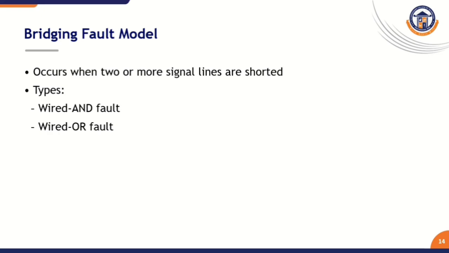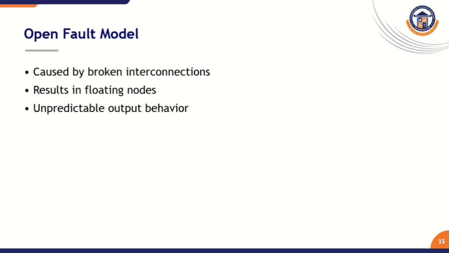What do you mean by the bridging fault model? It occurs when two or more signal lines are shorted. At that time, it is named a bridging fault model. Bridging faults are classified as wired-AND or wired-OR faults. What do you mean by the open fault model? It is caused by broken interconnections, resulting in floating nodes and unpredictable output behavior. This is named an open fault model.